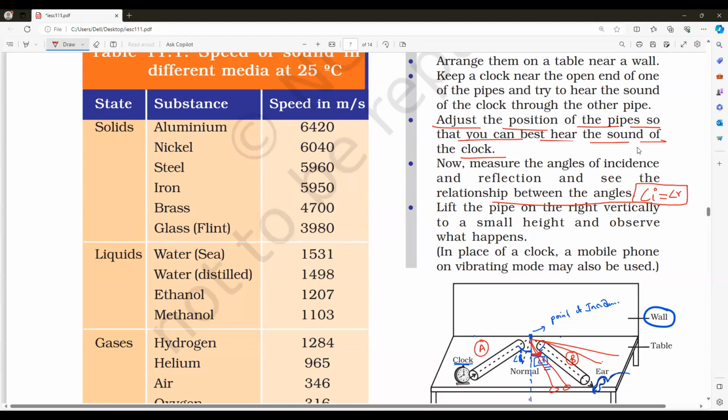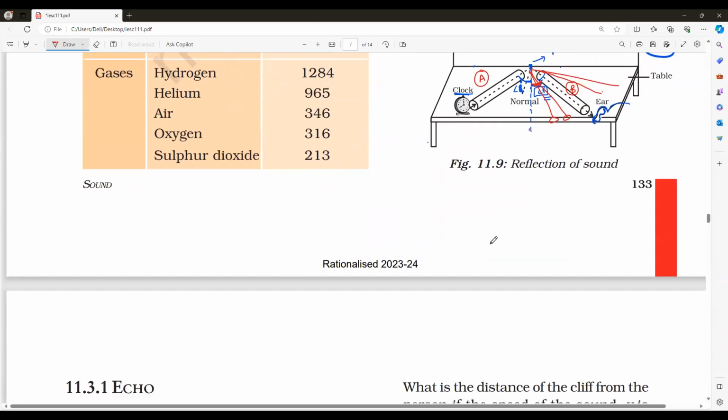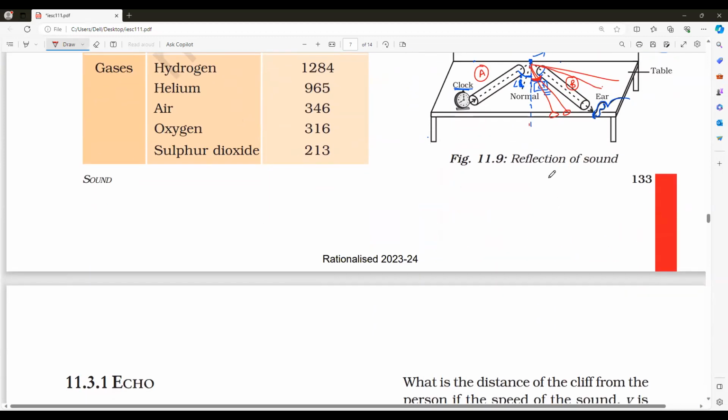If you have completed this, then you have to read this also in our book. You can verify this experiment at home also. If you have a wall clock, a normal stop clock, a stopwatch or your phone, you can put it and verify this. If you have two cardboard pieces, sir, how are the cardboards? Do you all know agarbattis?